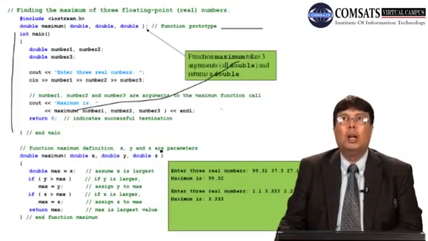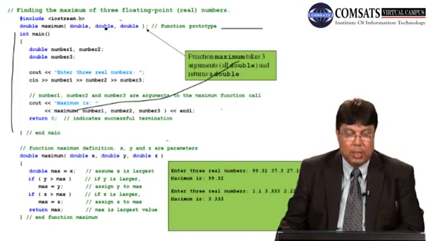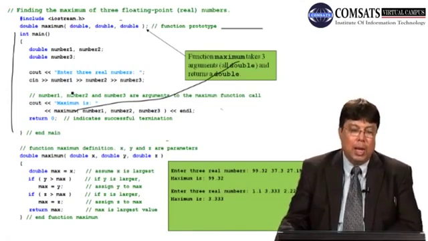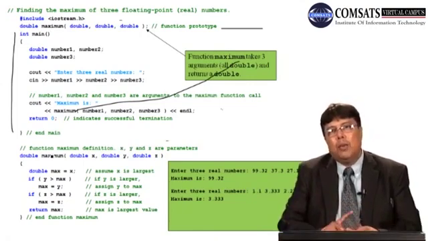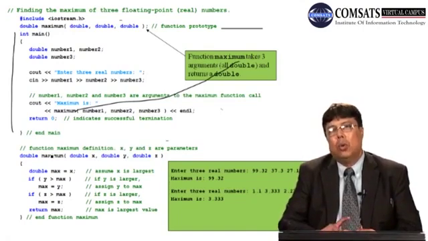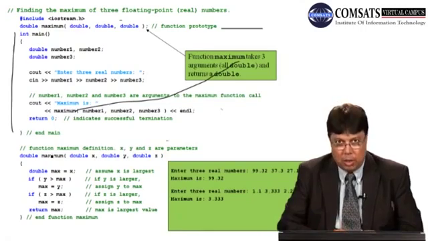So we have learned the concept of prototyping a function, which is the declaration of a function. Then calling of the function, number 2, and then the definition of a function. In prototyping we declare the function by providing the details of the function, and these details include the return type, the name of the function, and the argument list.